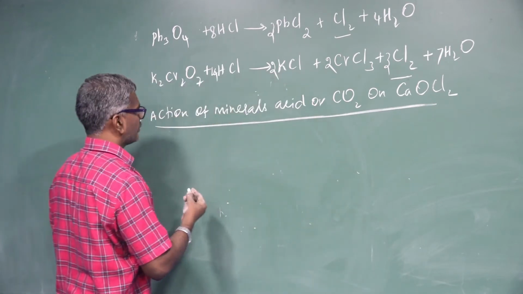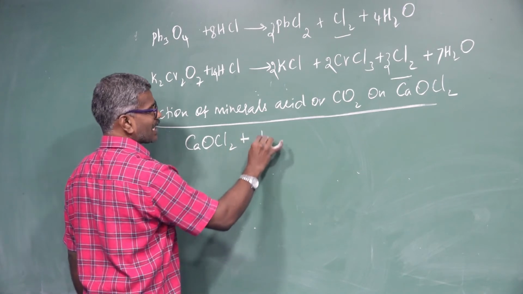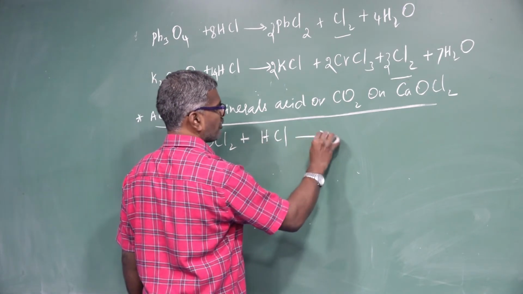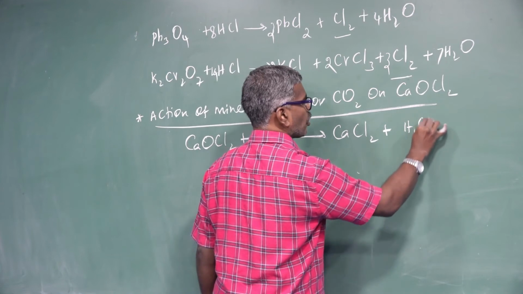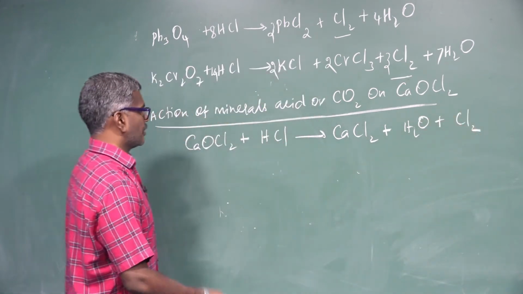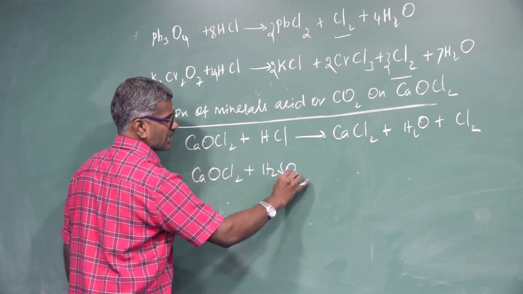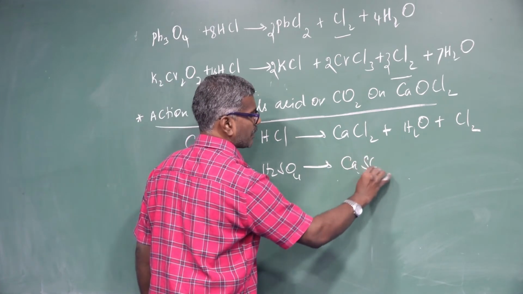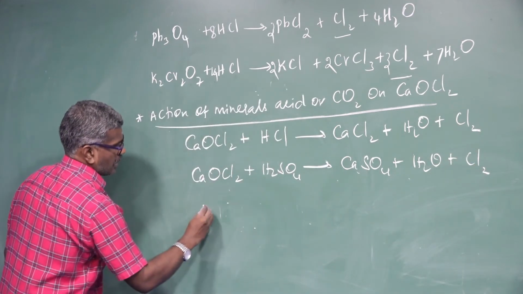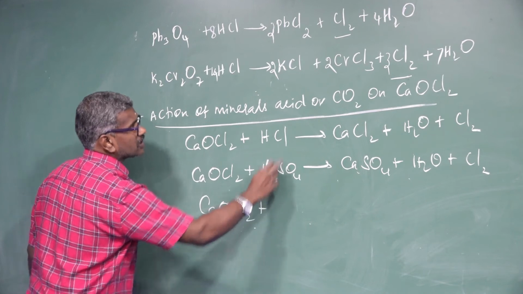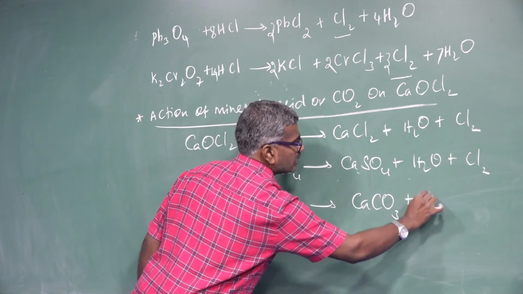Bleaching powder CaOCl2 reacts with mineral acid, maybe HCl, hydrochloric acid, to form CaCl2, and hydrogen reacts with oxygen to give H2O plus Cl2. Another: bleaching powder reacts with sulfuric acid to form calcium sulfate plus water plus chlorine. Bleaching powder also reacts with carbon dioxide, CO2, to form calcium carbonate and chlorine.